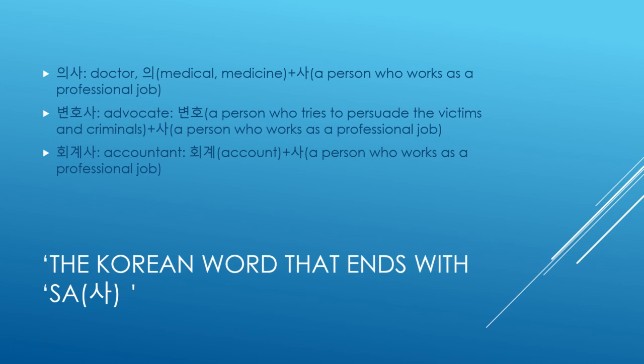Next, if we look at the word 변호사, 변호 means a person who tries to persuade on behalf of the victims and the criminals, right? In Korean, whenever a word ends with hada, hada could be described as a verb. I'm going to describe these vocabularies in the next lecture, so the word comes from pyonho hada and sa. Pyonho means a person who is trying to persuade for the victims and the criminals, right? Then what do we mean by the word sa? Sa could be described as a professional job, right?